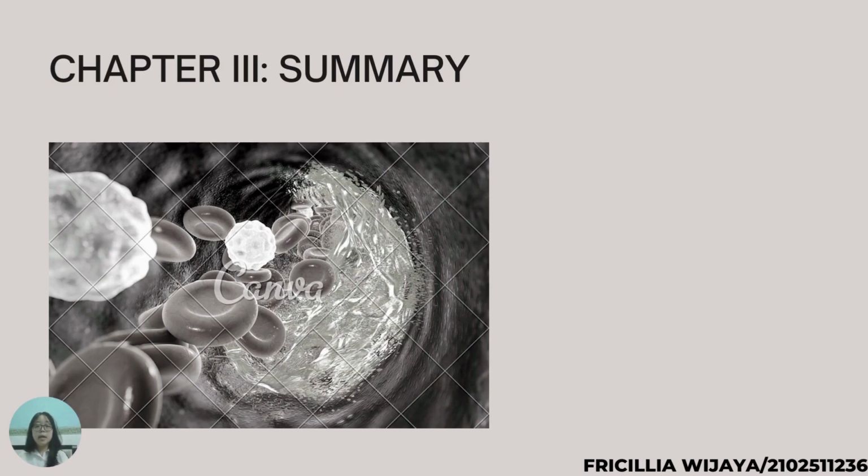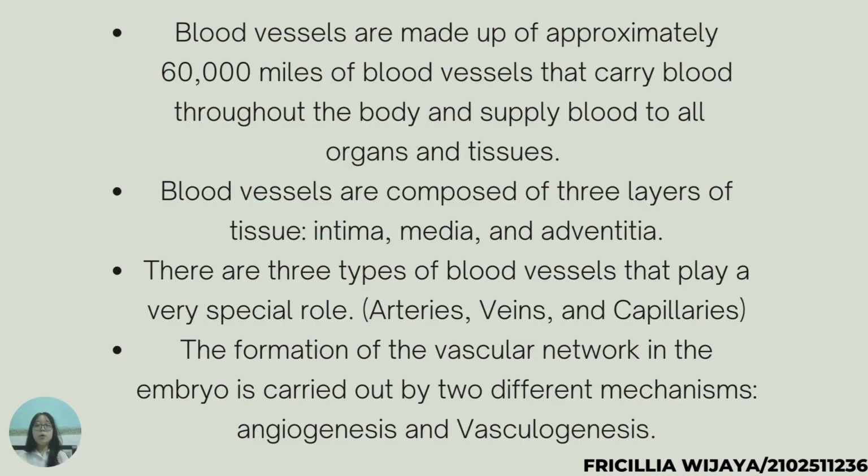I will explain the Chapter 3 summary of our student project. There are 4 points that can summarize our student project. First, the body contains approximately 60,000 miles of blood vessels that carry blood throughout the body and supply blood to all organs and tissues. That reminds us that blood vessels are really important for our body.